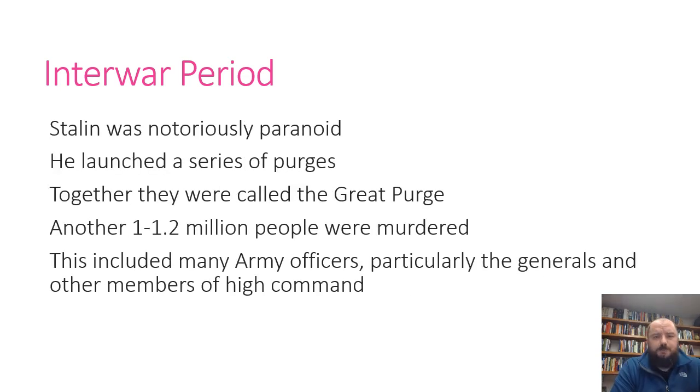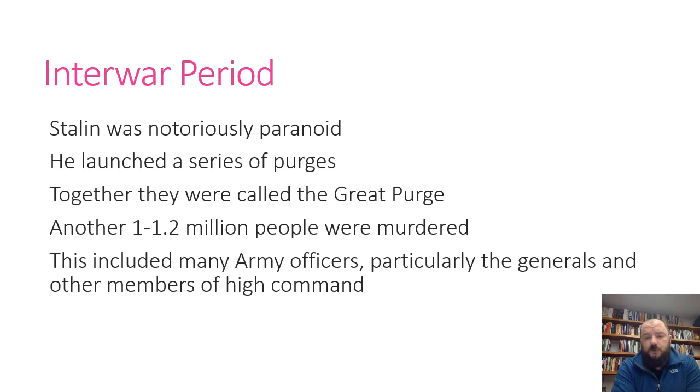Stalin was notoriously paranoid. He launched a series of purges. Together, they were called the Great Purge. It's a nice way of saying that he murdered even more people. Another 1 to 1.2 million people were murdered during this time. This included many army officers. He briefly thought that maybe the army was plotting against him, which was not true. It didn't matter. He wanted to kill them anyway.